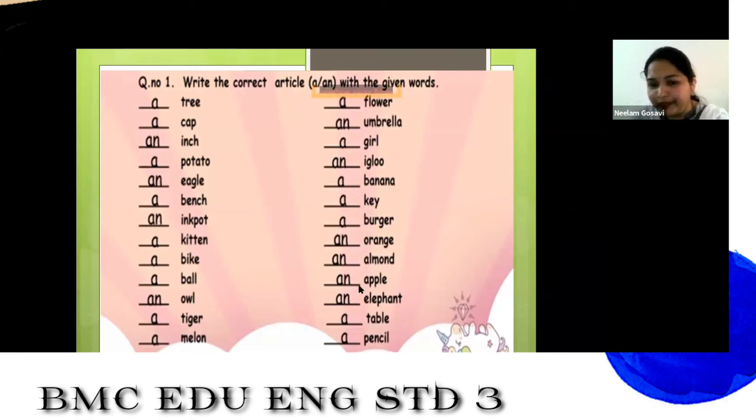An apple. An elephant. A table. A pencil. So now you all must have understood when we use a and when we use an. Right? So this is the way we should use a or an. Understood? Now let us see one more worksheet.